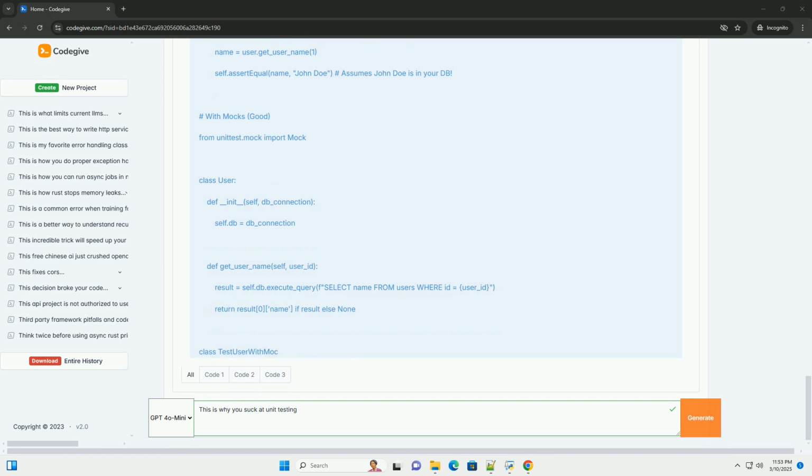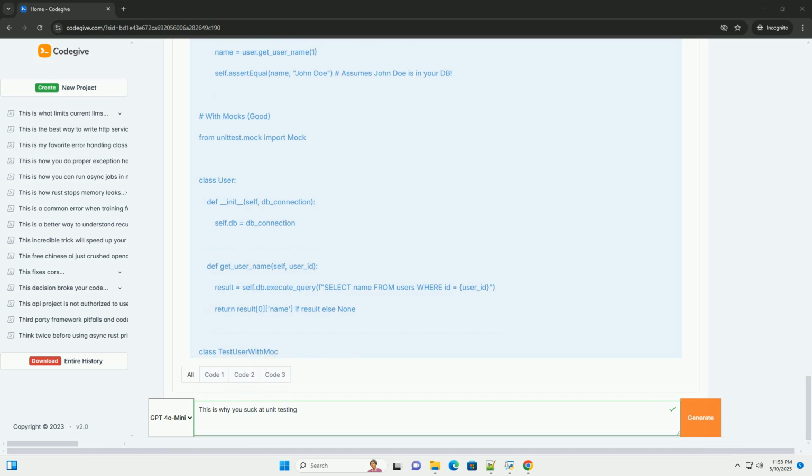5. You're not writing enough tests, or the right kind of tests. The problem: you only write tests for the happy path, the normal, expected behavior, and ignore edge cases, error conditions, and boundary conditions. This leaves your code vulnerable to unexpected failures. The solution. Think about all possible scenarios. Before writing code, brainstorm all the possible inputs, states, and conditions that your unit might encounter.